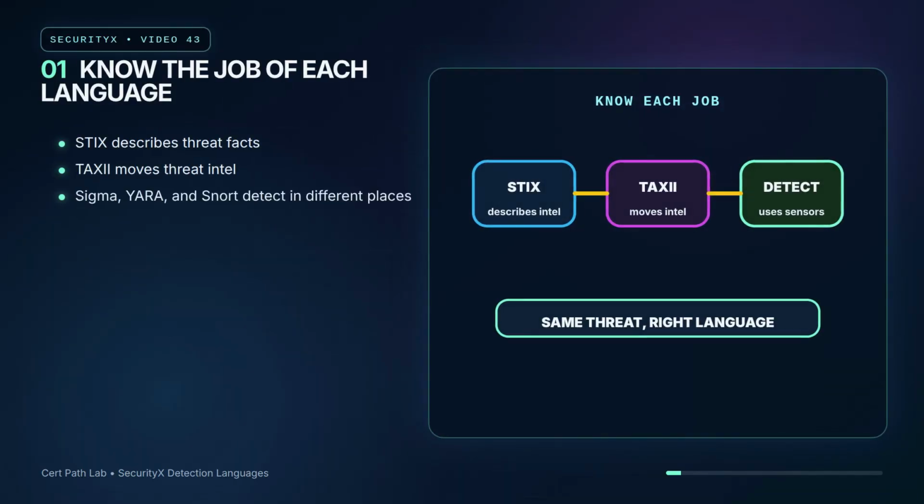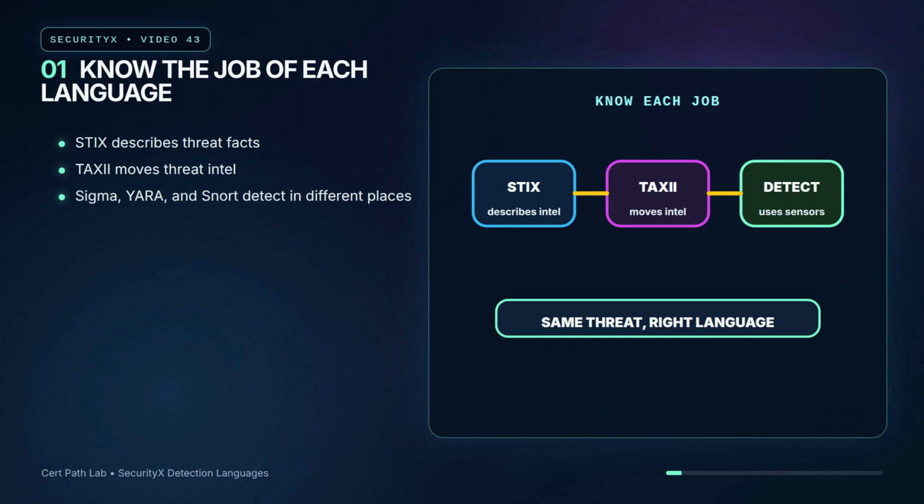A senior security engineer does not treat STIX, TAXII, Sigma, YARA, and Snort as five random acronyms. Think of them as a detection language exchange. STIX describes threat intelligence in a structured way. TAXII transports that intelligence between systems. Sigma expresses log detection logic. YARA looks inside files and memory-like content. Snort watches network traffic.